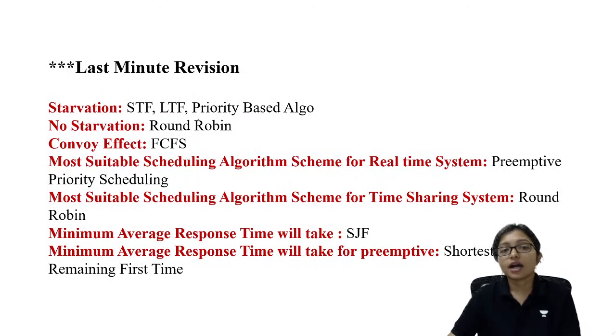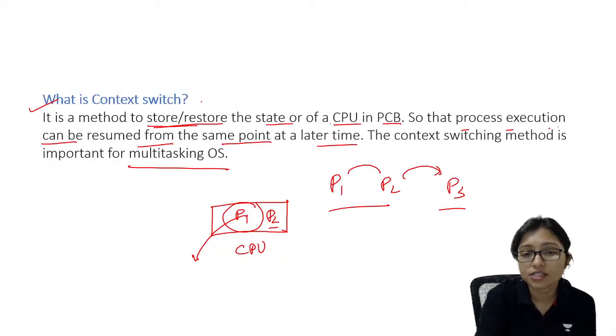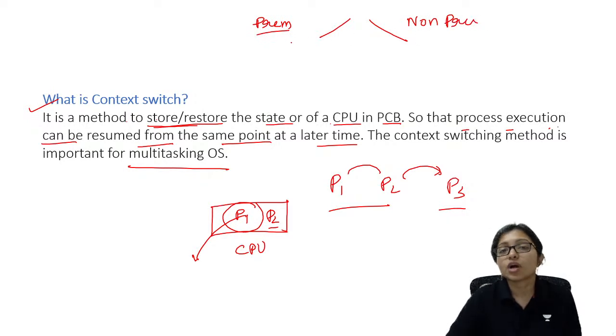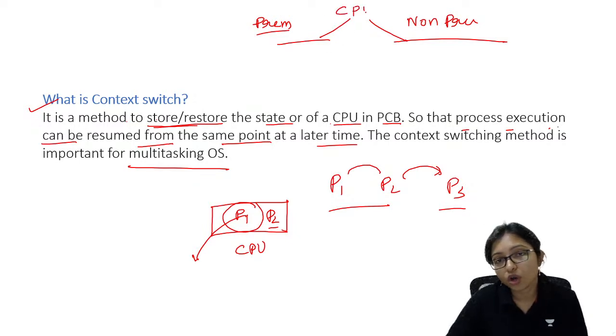Now under this there are different types. It's the CPU scheduling algorithm. What do you know about CPU scheduling algorithms? There are two parts. One is preemptive CPU scheduling, another is non-preemptive. Right. So under preemptive what is coming? Under non-preemptive what is coming? What are the preemptive CPU scheduling algorithms? And what are the non-preemptive CPU scheduling algorithms? Preemptive and non-preemptive.